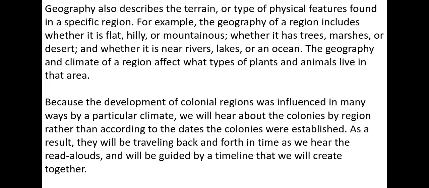Whether it has trees, marshes, or deserts, and whether it is near rivers, lakes, or an ocean. The geography and climate of a region affect what type of plants and animals live in that area. Because the development of colonial regions was influenced in many ways by a particular climate, we'll hear about the colonies by region rather than according to the dates the colonies were established. As a result, we will be traveling back and forth in time as we hear the read alouds, and will be guided by creating a timeline together.